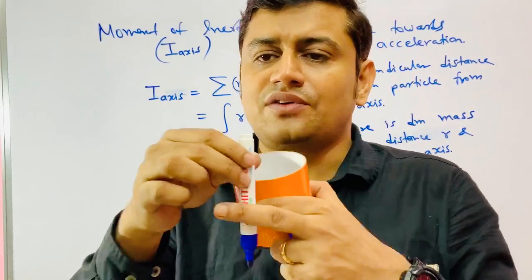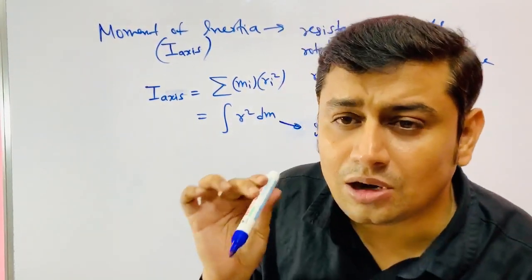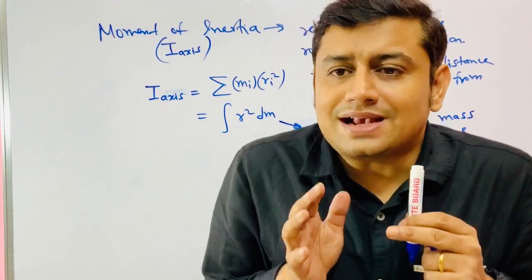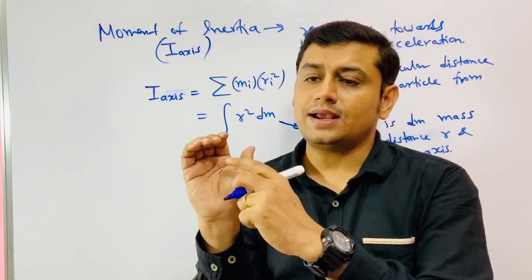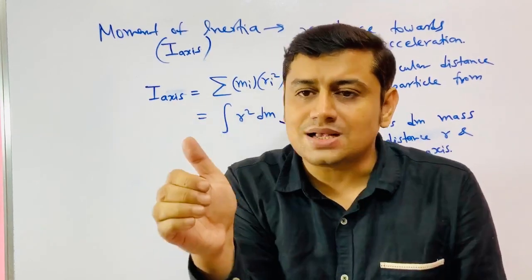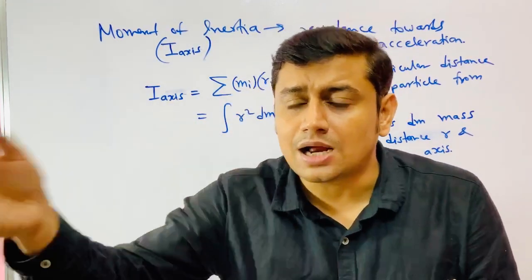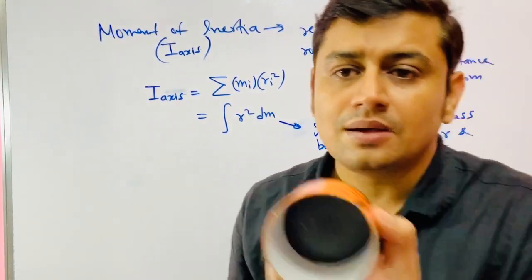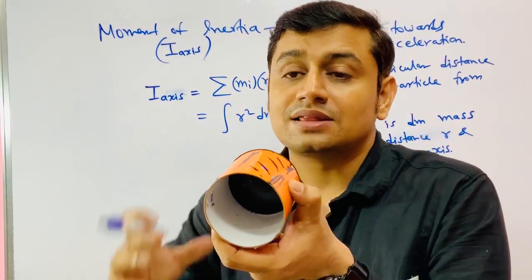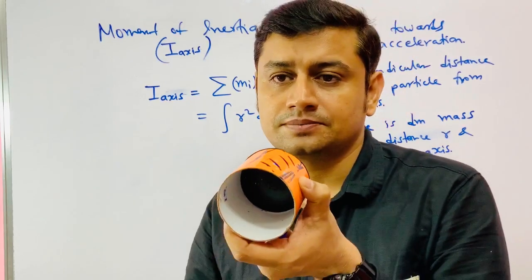That means if I collect all the mass, we went to a distance r from our axis, went all around, and made this cylindrical shell. All the mass between r and r plus dr behaves like a point mass.